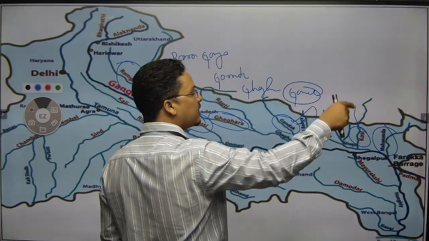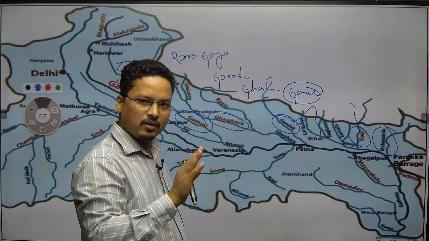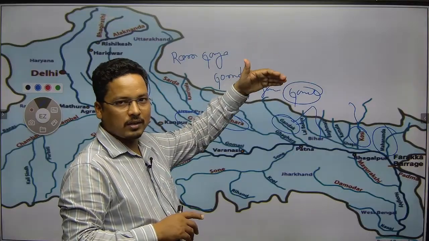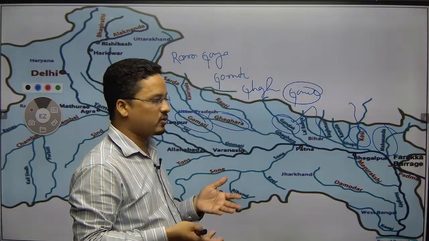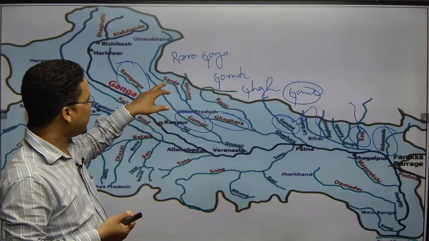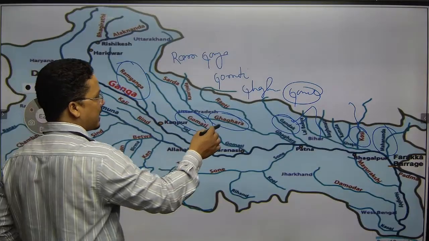from Darjeeling in West Bengal. But Kosi is coming all the way from the Nepal and Tibet border, which is also known as the Sorrow of Bihar. Now, this river Ghagra is important.